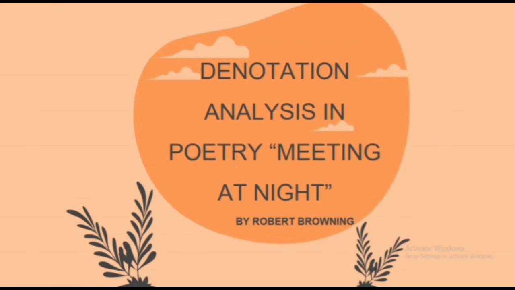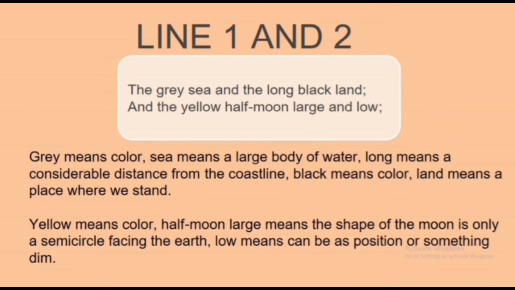Denotation analysis in poetry, Meeting at Night by Robert Browning. Lines 1 and 2. Gray means color, sea means a large body of water, long means a considerable distance from the coastline, black means color, land means a place where we stand. Yellow means color, half moon large means the shape of the moon is only a semicircle facing the earth. Low means a position or something dim.